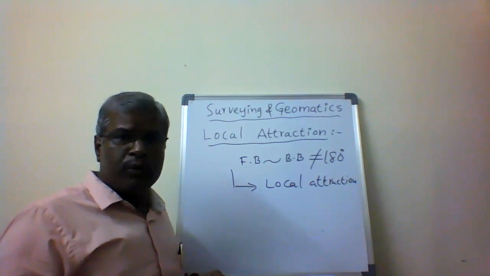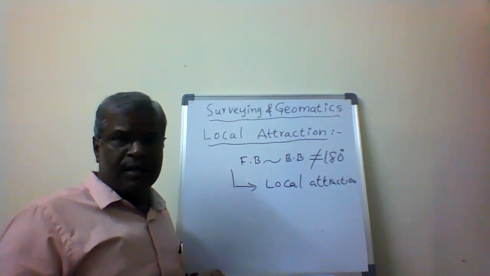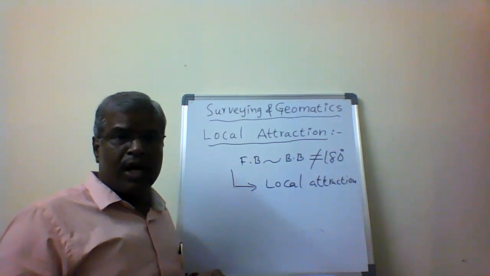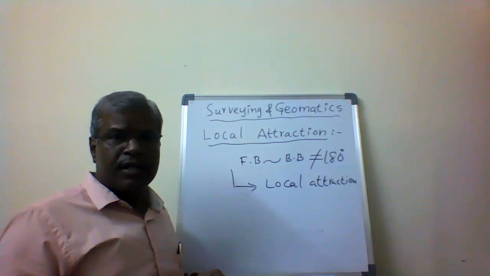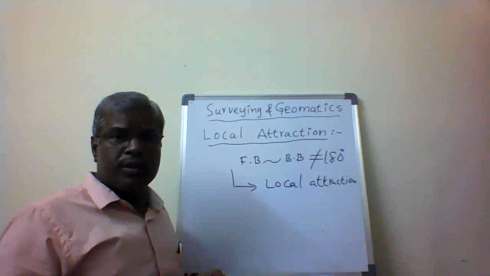Then what we have to do? If local attraction is suspected, the bearings are not going to be correct. They are called erroneous. First, we have to calculate the error. The error is going to be distributed to the included angles, or the error is going to be equally distributed to the bearings of the lines.